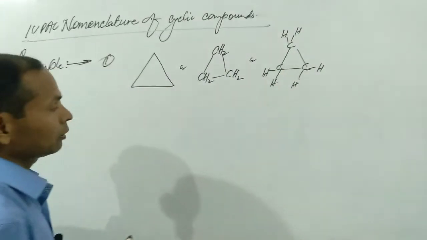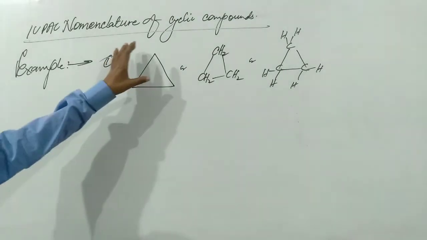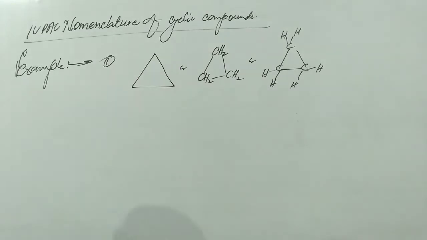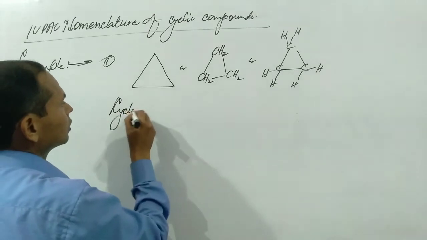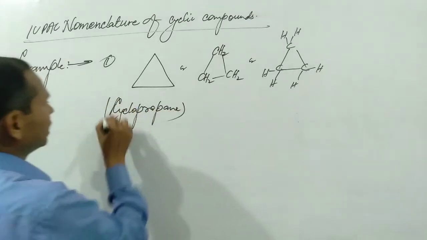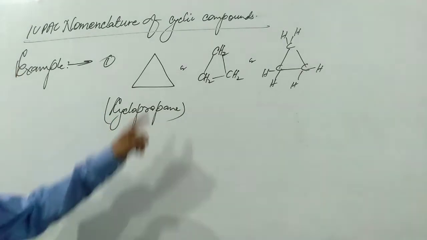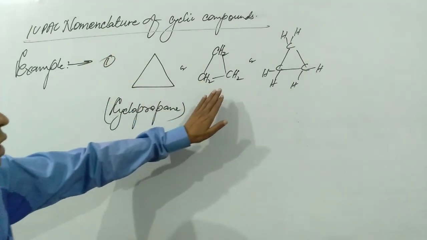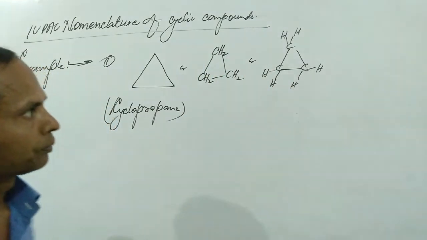These three systems will be same because total number of carbon atoms are found to be only 3, so we can write it as cyclopropane. The name of such compound is cyclopropane. It is written in this way. We can write this compound in this way also. Similarly, we can write the respective compound in this way also.